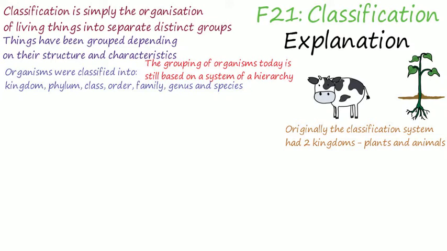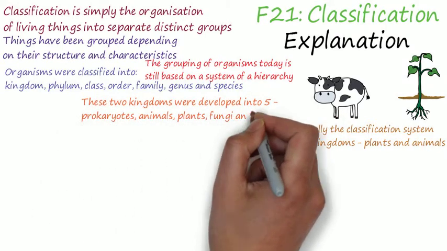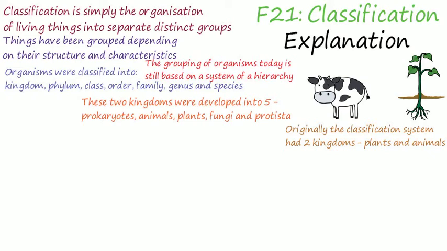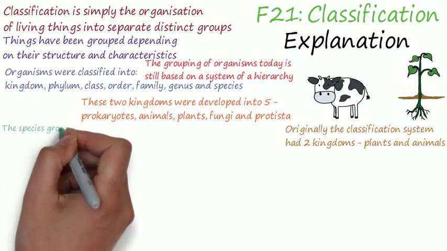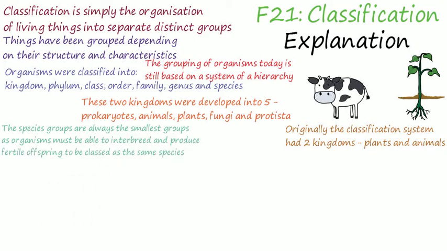Linnaeus' classification system originally had only two kingdoms, plants and animals. Kingdoms are the first classification stage, and these are the largest groups, with species having some key similarities but also many differences. For instance, all animals had no cellulose cell walls on their cells. These two kingdoms were developed into five as our scientific knowledge developed. So now we have prokaryotes, animals, plants, fungi, and protista. Now, however, after further developments, a 3-domain and 6-kingdom system is used. We're going to look at this in just a minute.